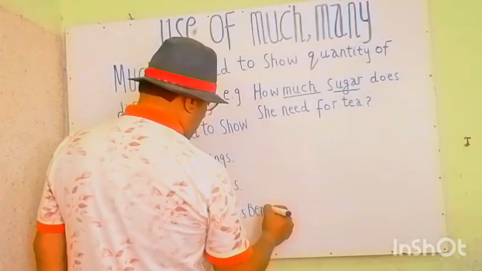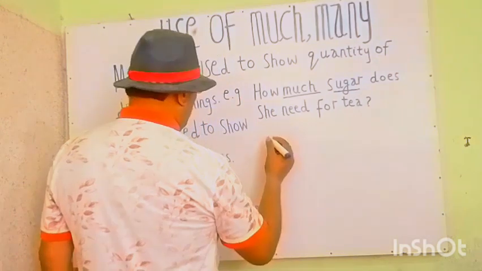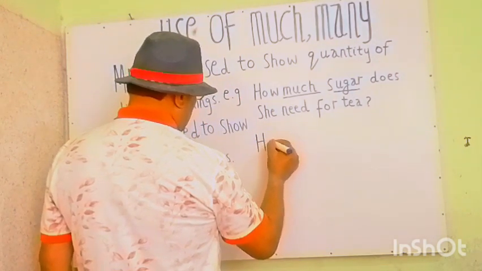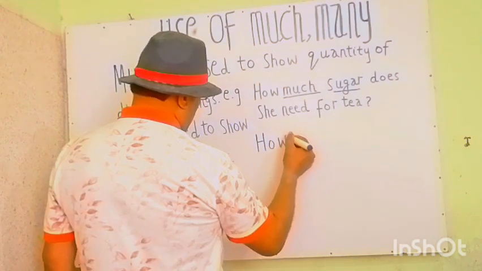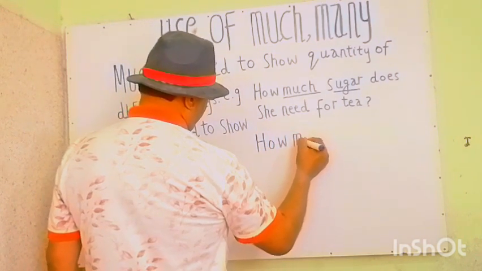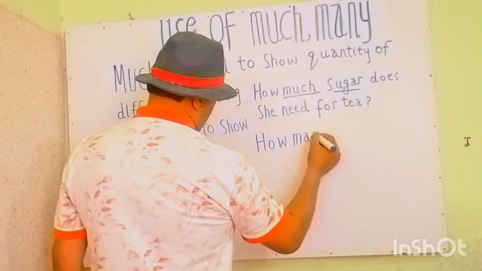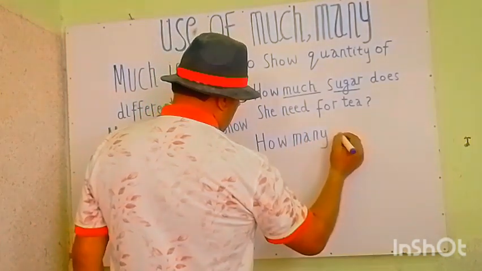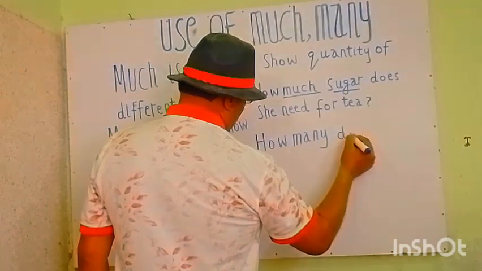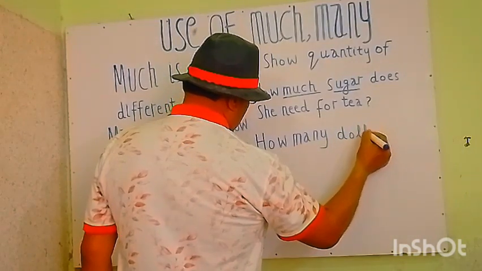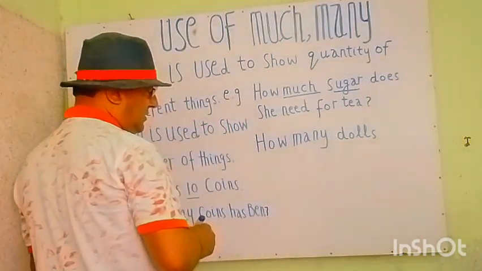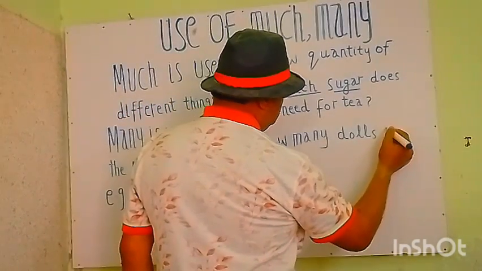You see another statement: How many dolls? How many dolls?